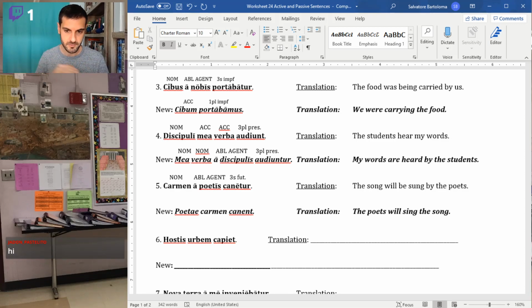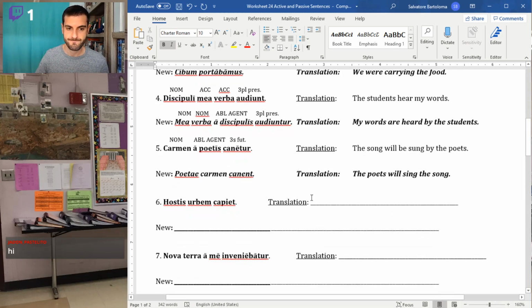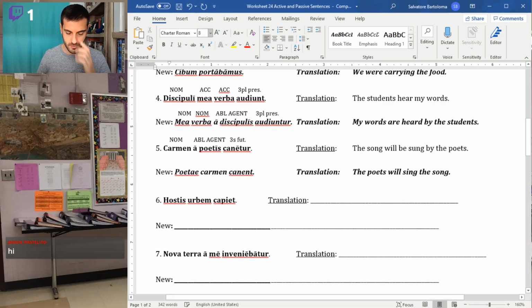The poets will sing the song. They will sing the song. So we need an NT on our verb. And just so we can label this out, we have our subject, poetae. We have our accusative, carmen. And then our verb is now third plural. They will sing.